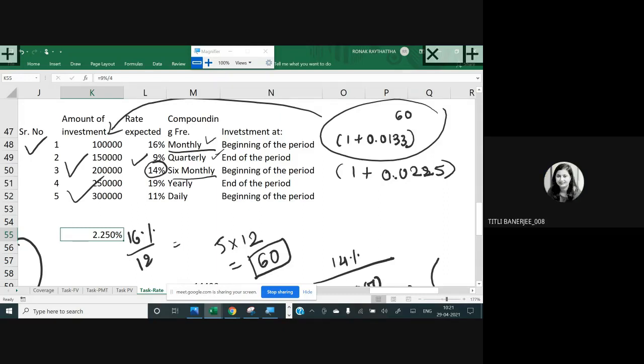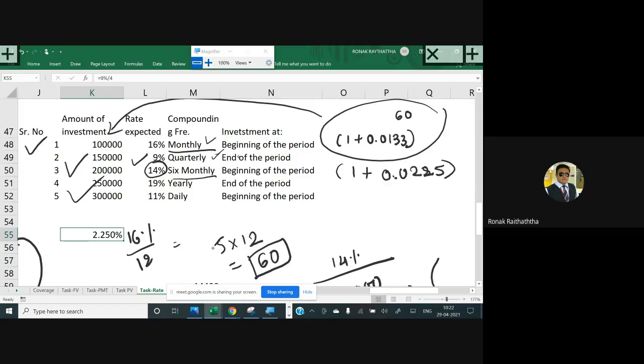Sir, 8. 8. So 16. So 16, surely? Yes, sir. Anyone else would have a different opinion?